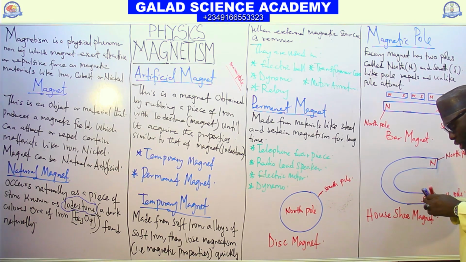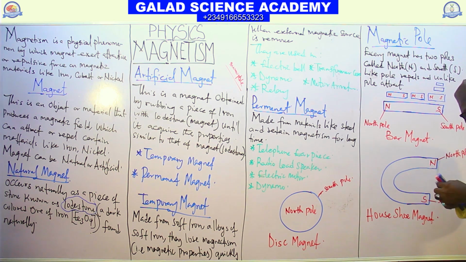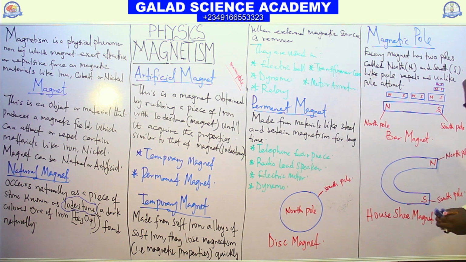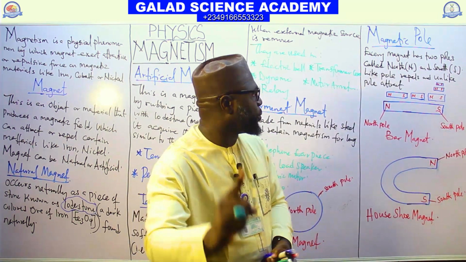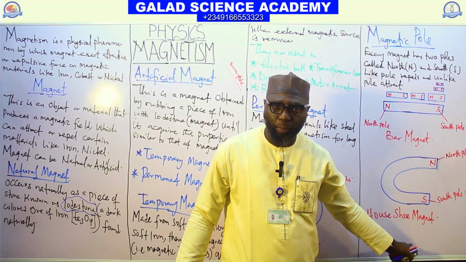And if I continue cutting, the bar magnet will continue to give you north, south, north, south. You can never have a magnet of a single pole. That is the magnetic pole.